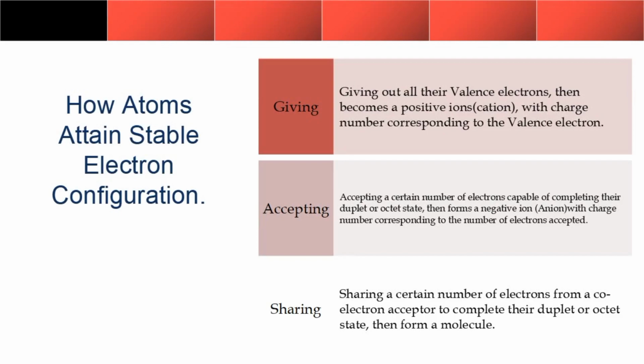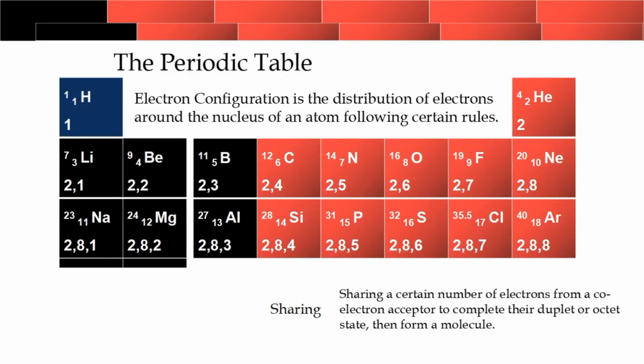Accepting a certain number of electrons by an atom is because you want to attain a stable electron configuration. If they accept only 1 electron, they will be -1. If they accept only 2 electrons, they will become -2. If they accept only 3 electrons, they become -3. This is because when you accept 1 more electron, it means that you are having more negativity than positivity. I hope you get me on that.